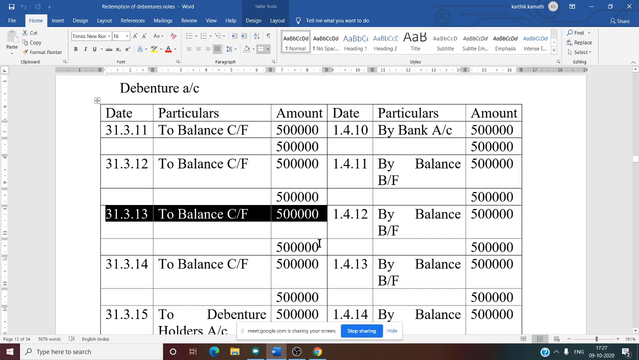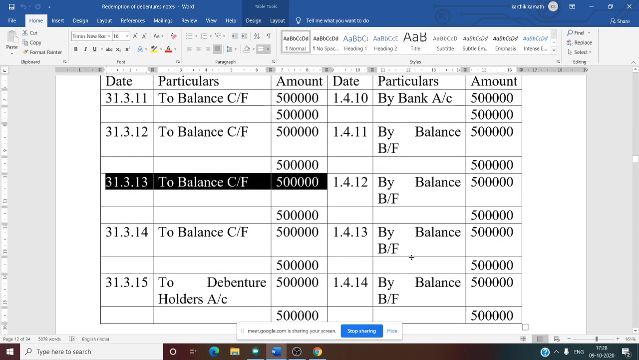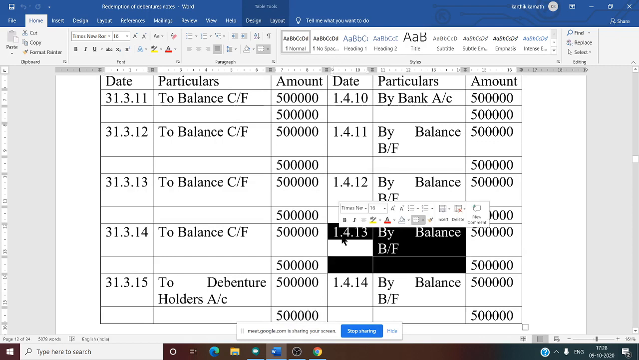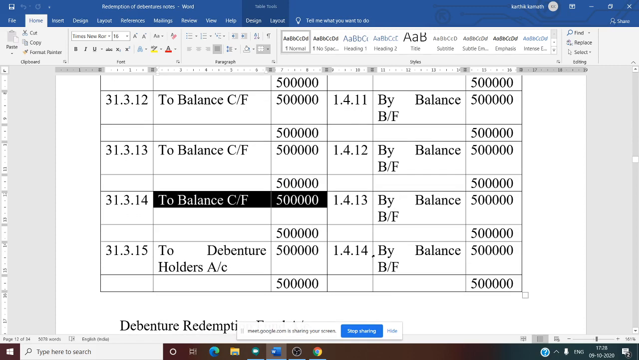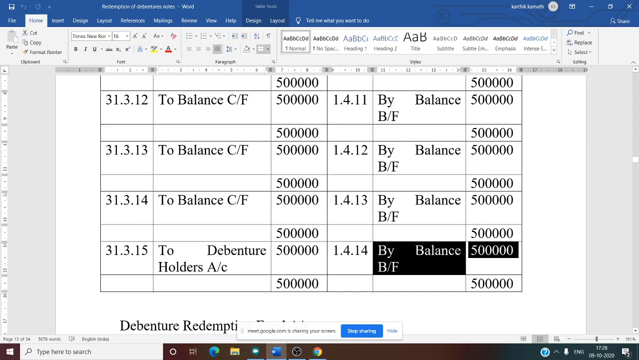In the first year there is the issue entry. After that, for 3 years there is no entry, just carry forward and brought forward. Again for the fourth year, the same thing: the previous year's closing balance becomes the opening balance, again 5 lakh, no entry, and again carry forward 5 lakh.